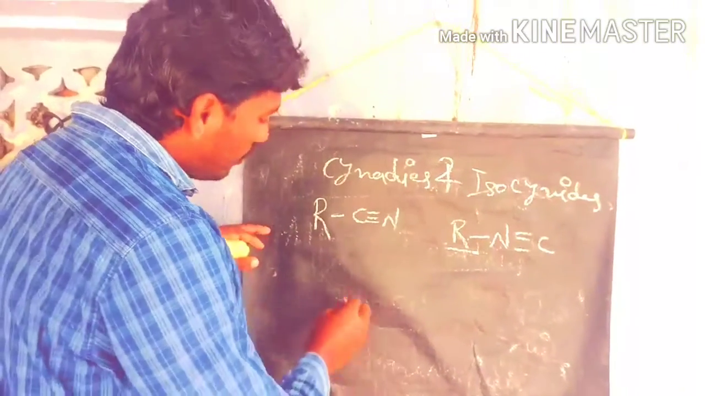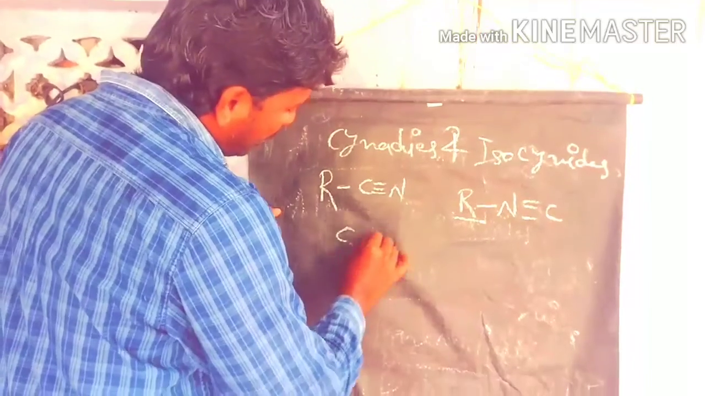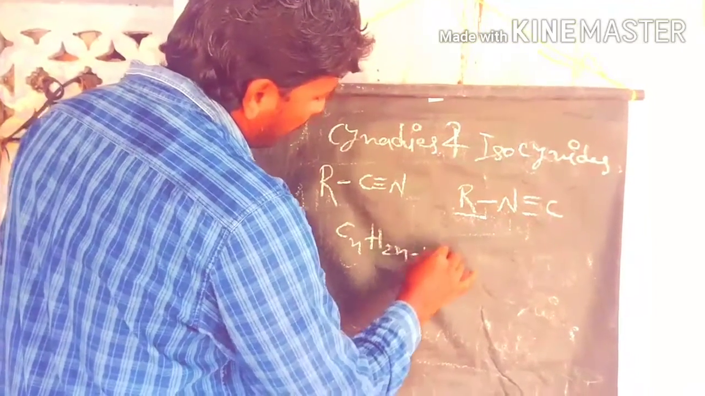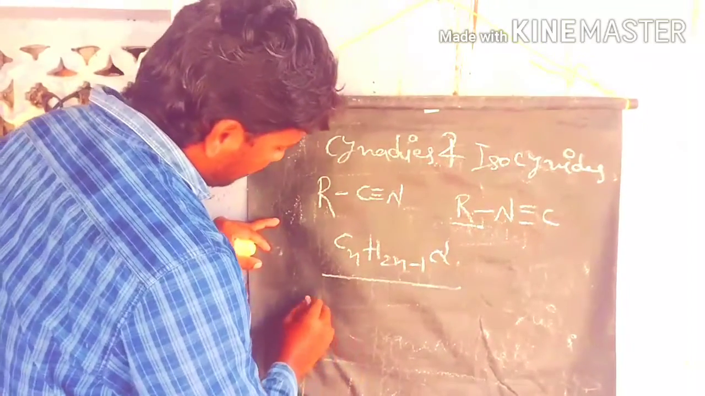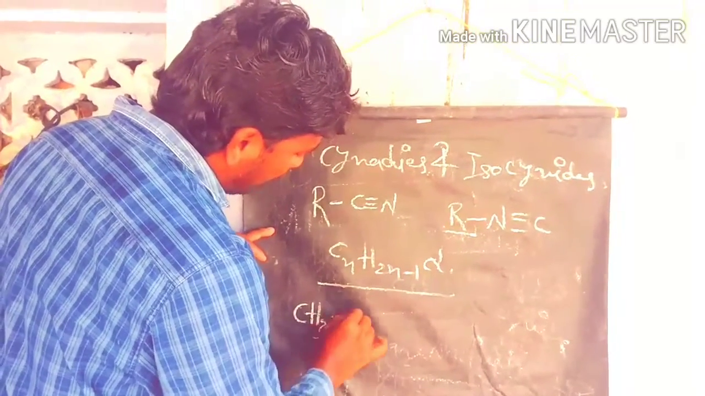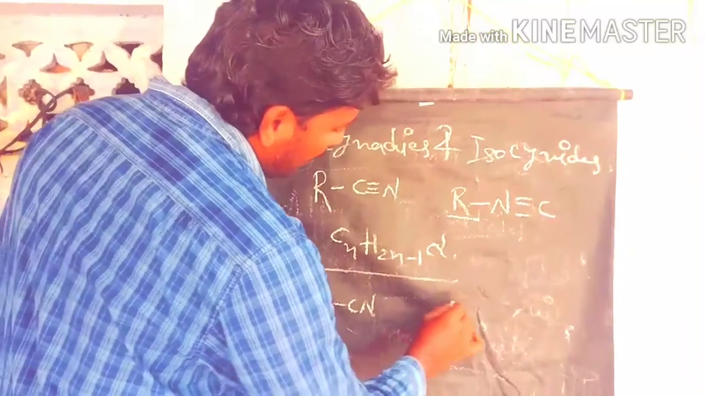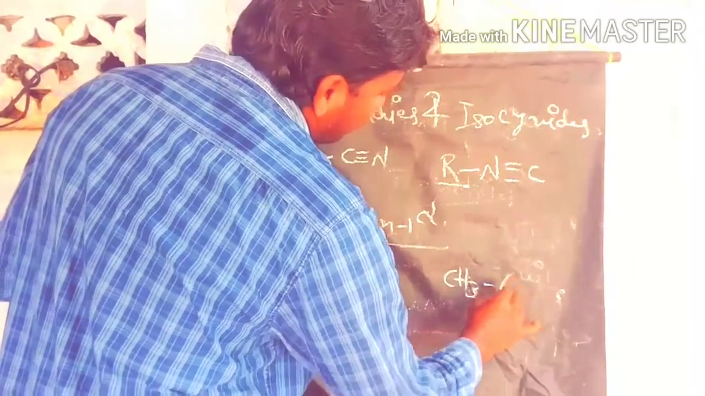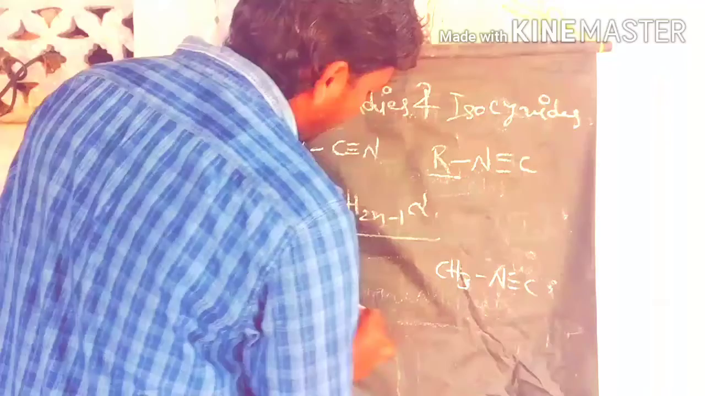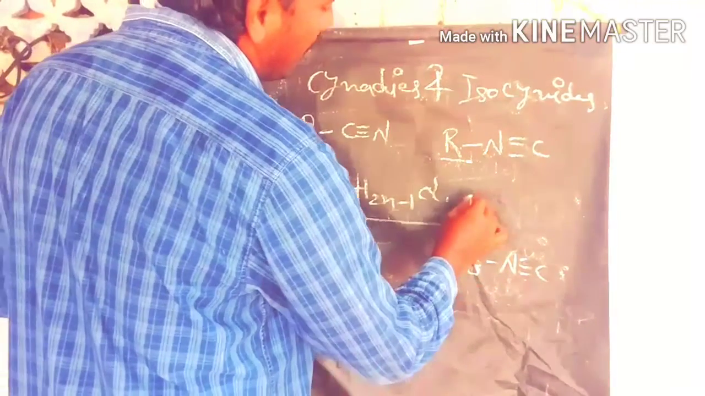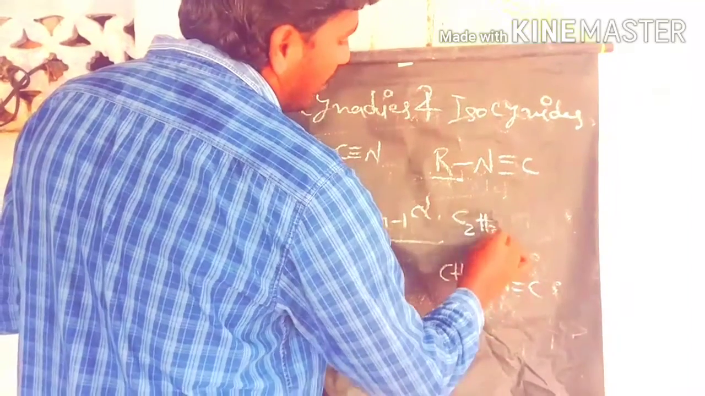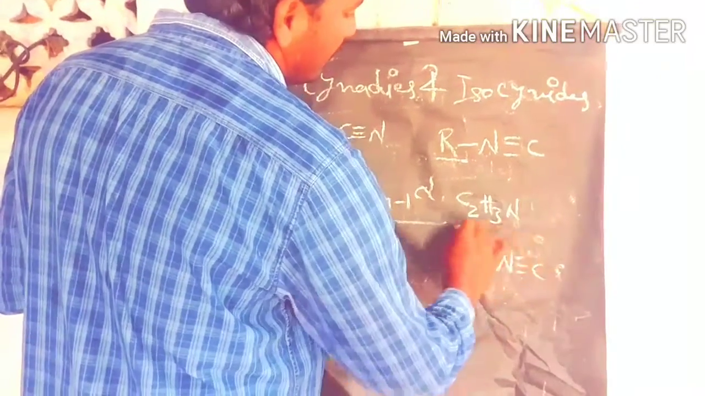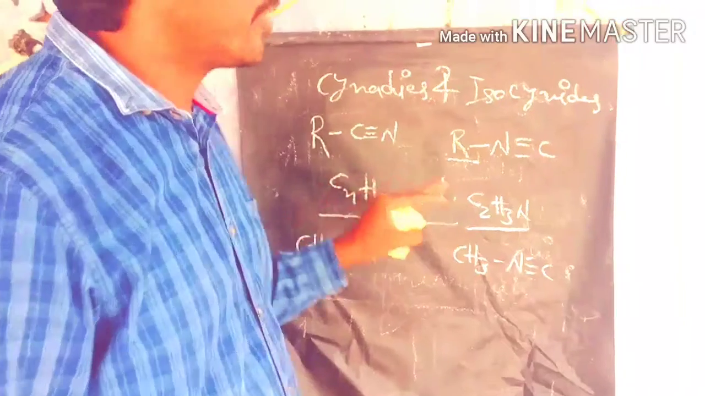Both compounds have the same molecular formula, CnH2n-1N. This is the general molecular formula of the cyanides. For example, this is methyl cyanide and this is methyl isocyanate. Both have the same molecular formula. What is the molecular formula of methyl cyanide and methyl isocyanate? C2H3N.